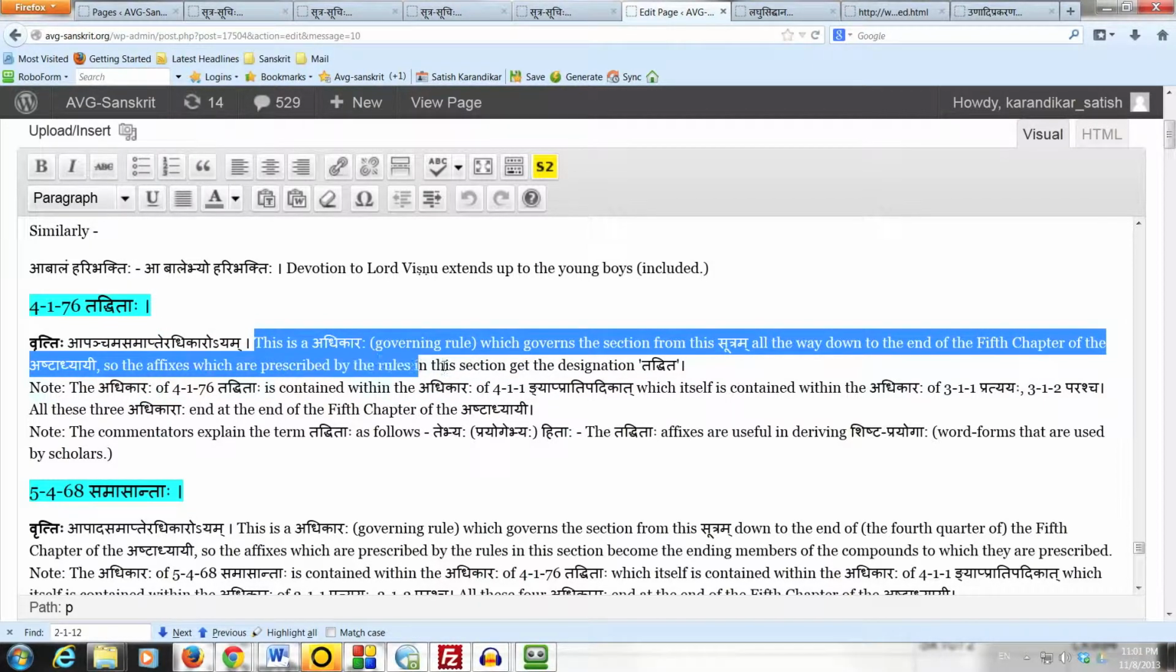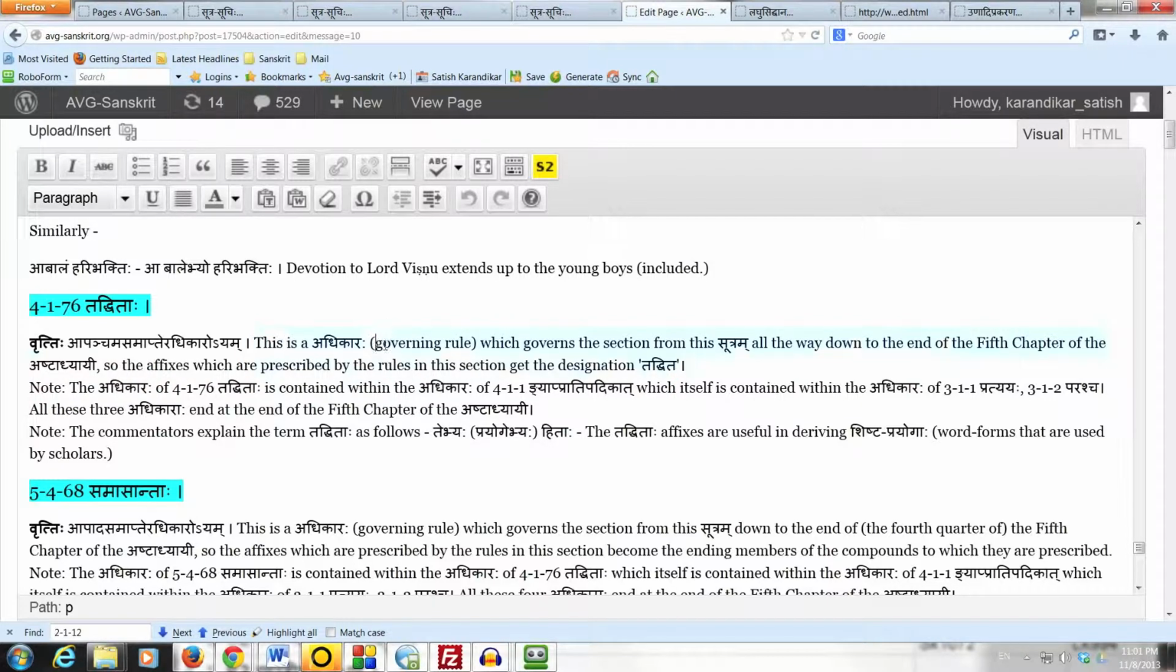So the affixes which are prescribed by the rules in this section get the designation tadhita. So they are called tadhitaha pratyayaha. We know what a governing rule is. It's the rule which sets the topic, the subject matter for the rules which follow. This is a very large adhikara. It contains about 1000 rules. About 25% of the entire Ashtadhyayi is within this adhikara.